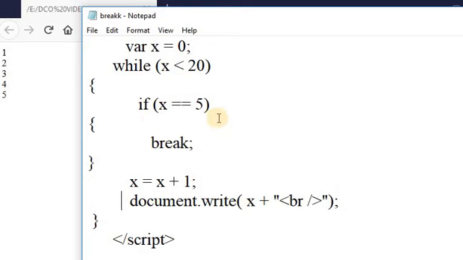Here x is equal to 5. It breaks the loop, and whatever statement is after the loop, it will not be printed on a web page, or it will not be executed in the code. Okay, this is the break statement.